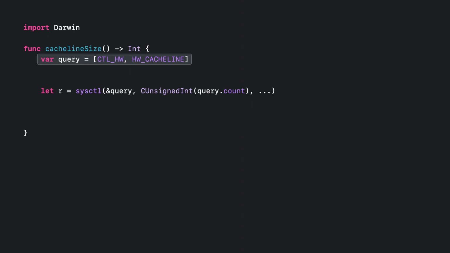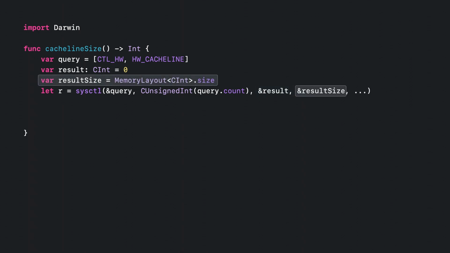To pass this ID to sysctl, we can use an implicit array to pointer conversion and an explicit integer conversion for its count. The information we want to retrieve is a C integer value, so we create a local integer variable and generate a temporary pointer to it for the third argument with another in-out to pointer conversion. The function will copy the size of the cache lines into the buffer starting at this pointer, overwriting our original 0 value with another integer. The fourth argument is a pointer to the size of this buffer, which we can get from the memory layout of the corresponding integer type.